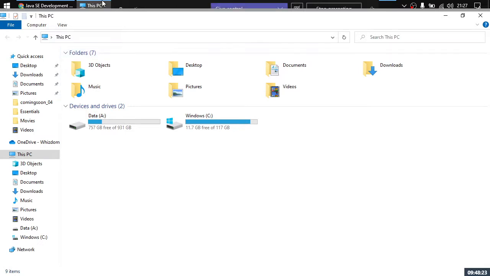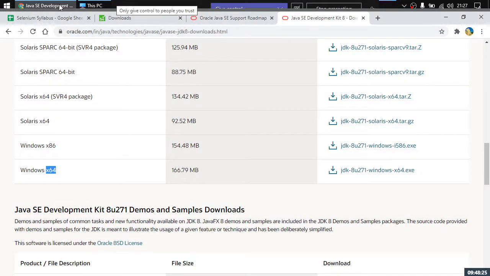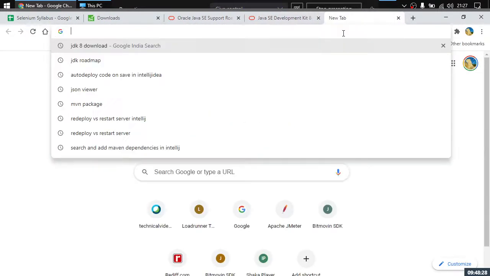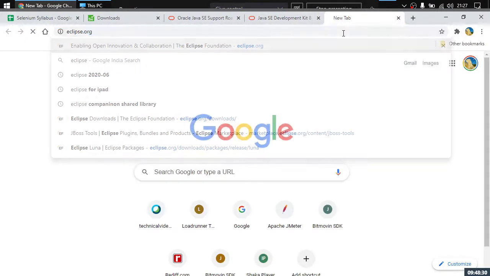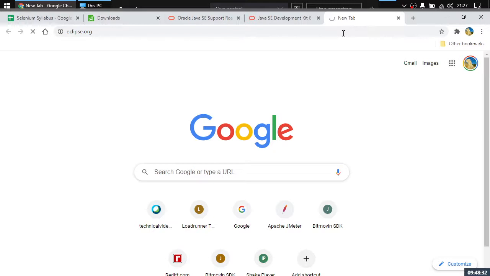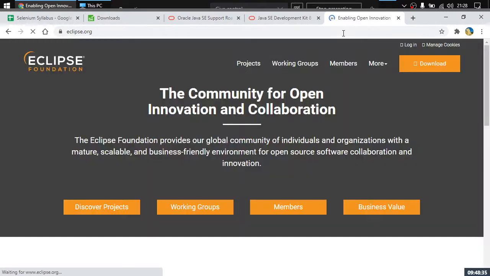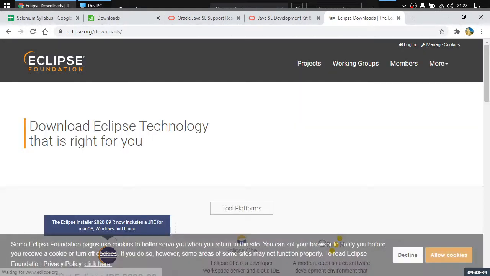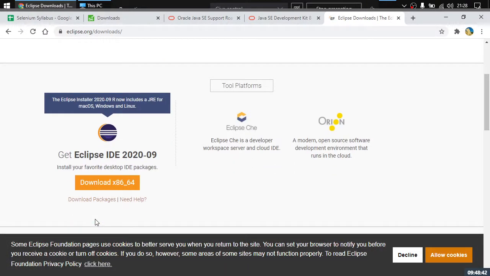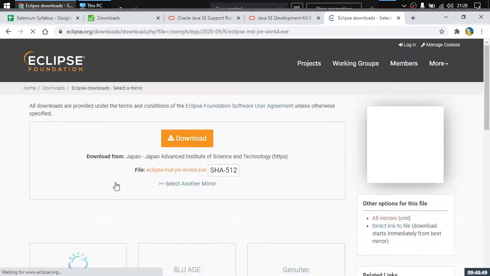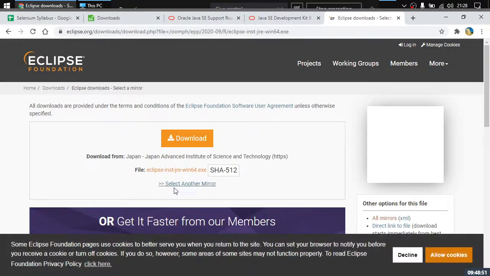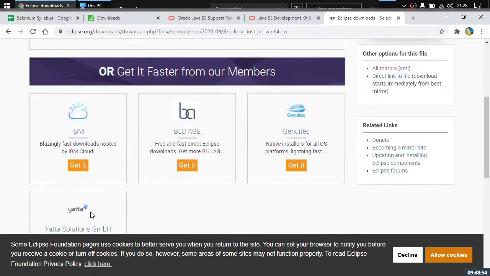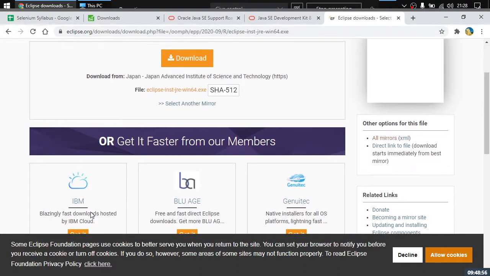The next thing is you need to download Eclipse. Go to the website eclipse.org. Here you just need to click on the download button, and it will take you to download this thing. Click on download this particular version, right? And here it will give you an Eclipse installer file.